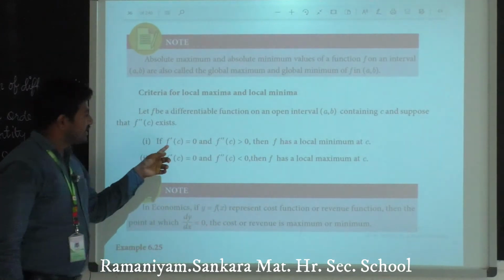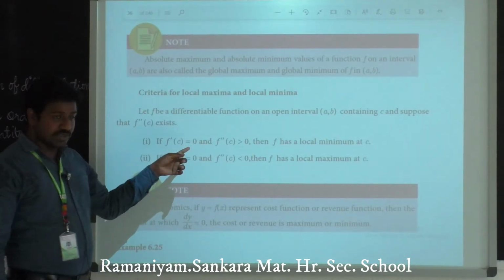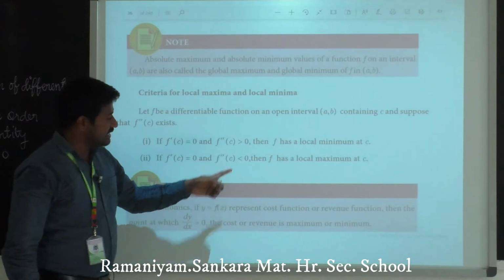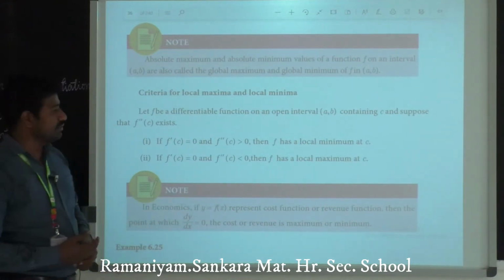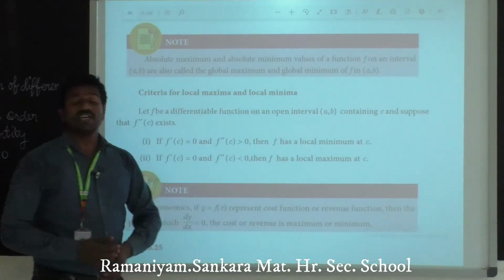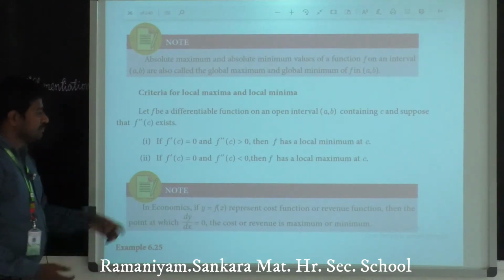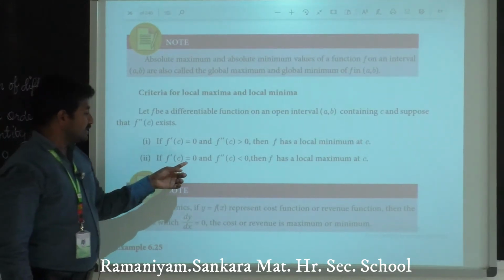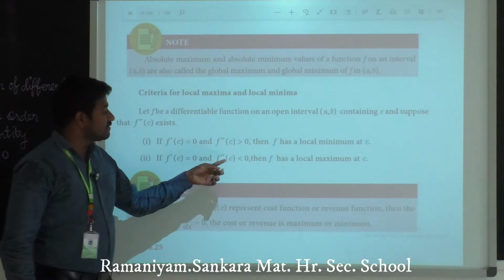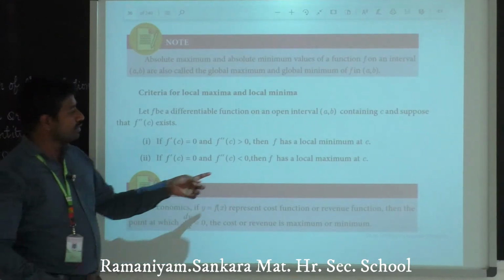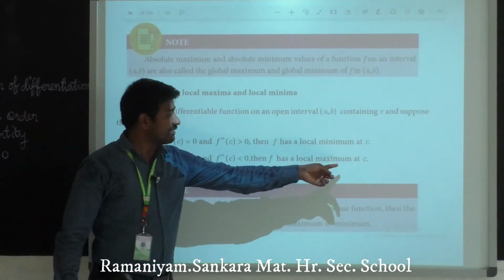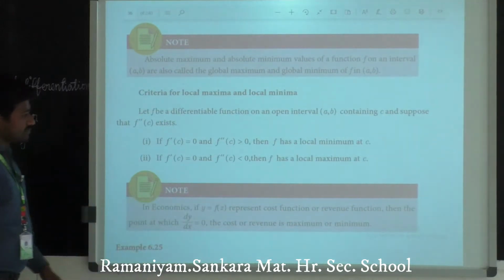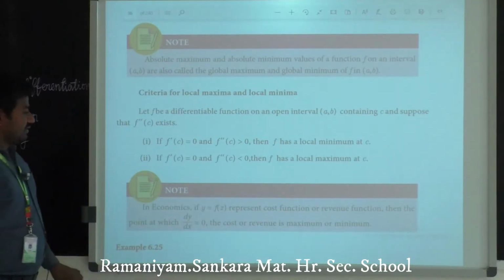Here if f dash of c equals 0 and f double dash of c is less than 0, then f has a local maximum at c. Clear? Yes.